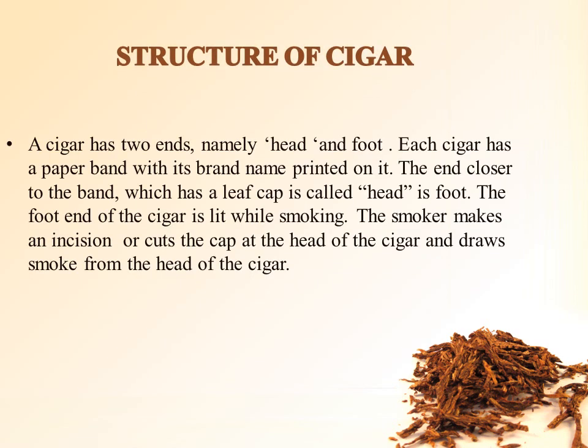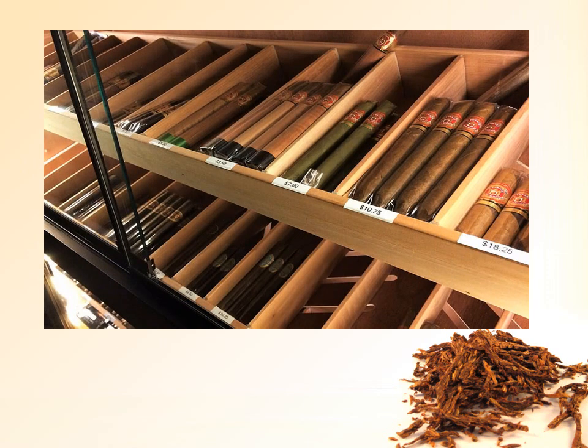Structure of cigar. A cigar has two ends, namely head and foot. Each cigar has a paper band with its brand name printed on it. The end closer to the band, which has a leaf cap, is called the head; the other is the foot. The foot end of the cigar is lit while smoking. The smoker makes an incision or cuts the cap at the head of the cigar and draws smoke from the head of the cigar. Here in this picture, you can see the different structures of cigars.